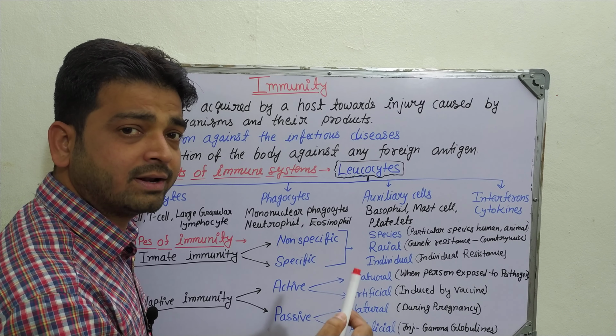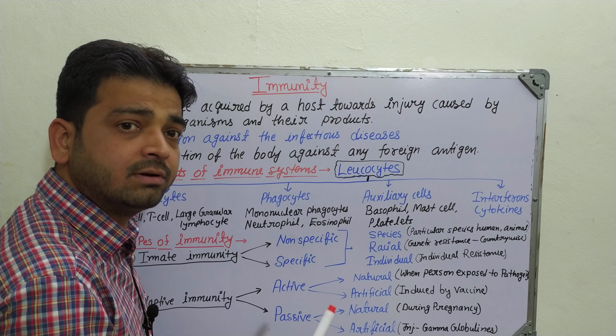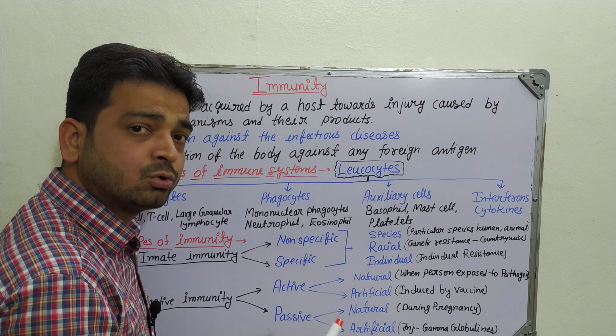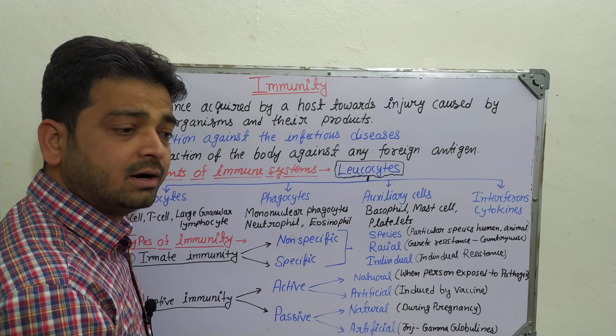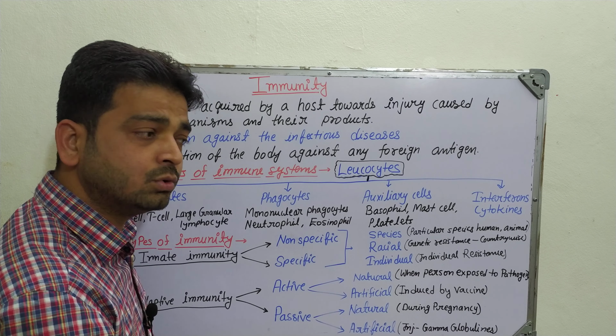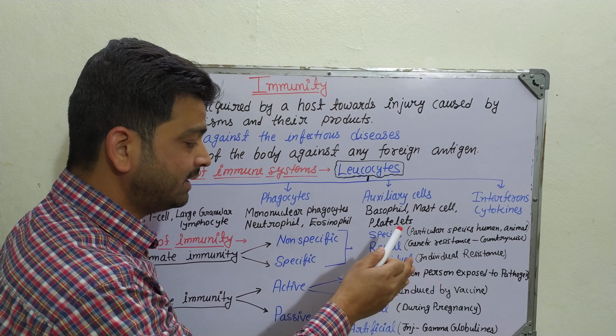For example, coronavirus can infect humans, so the human body develops antibodies against it, whereas reptiles and invertebrates will not be affected by COVID-19. That's species-specific immunity.